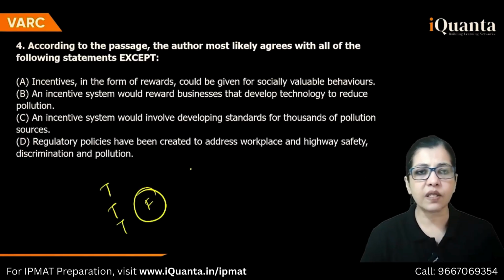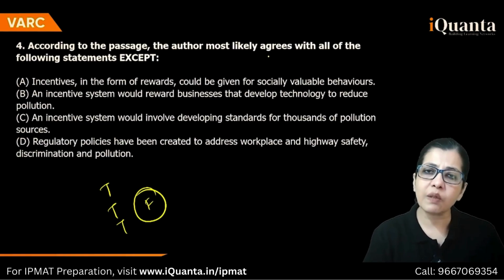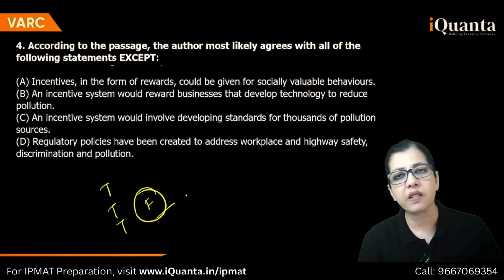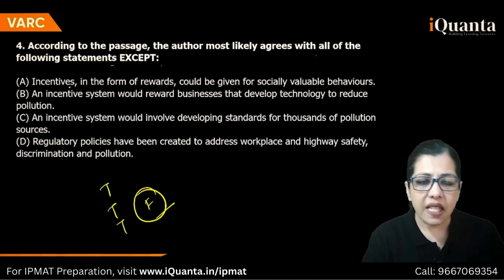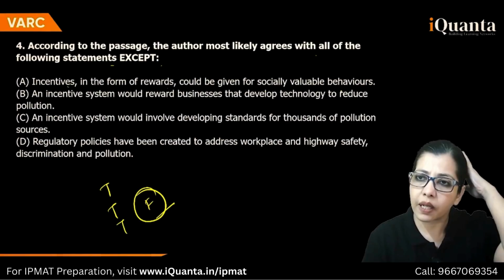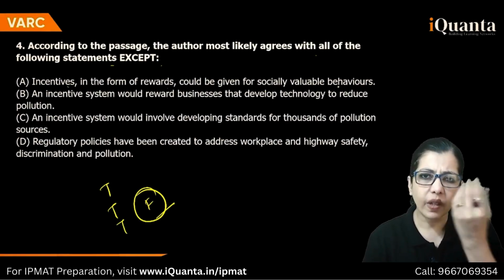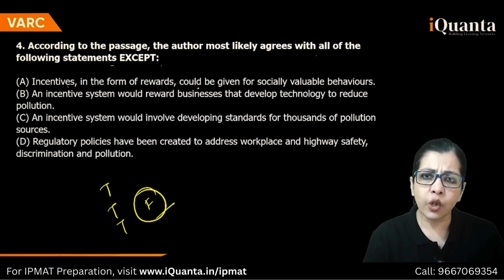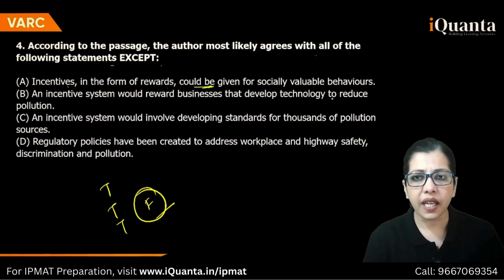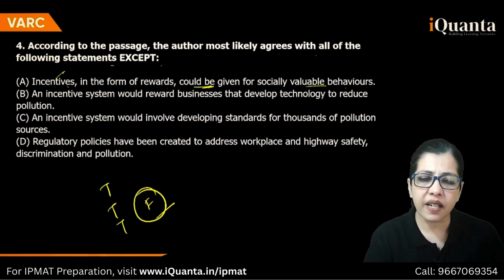Right? The last question. According to the passage, the author most likely agrees with all of the following statements except, the true and one false. Incentives in the form of rewards could be given for socially valuable behaviors. Okay. Could be given. This is balanced. ठीक है. Socially valuable behaviors, incentives.